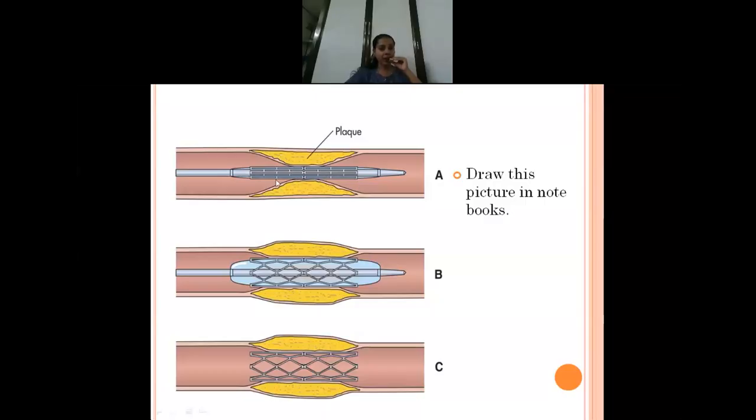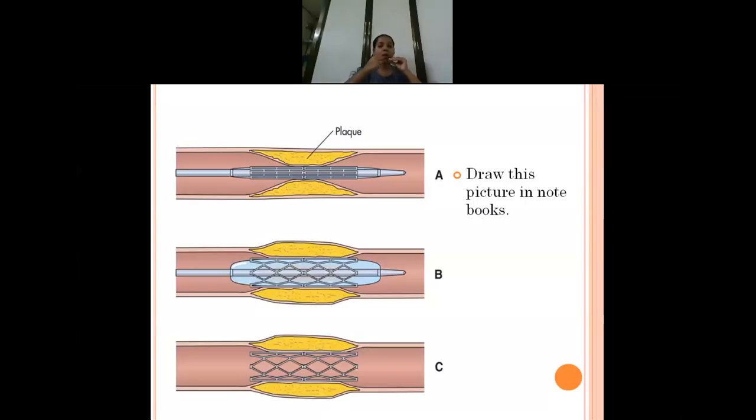When they are inflating the balloon, the stent will expand, I told you it is expandable, isn't it? So the stent will remain in the place of atheroma. They may inflate and deflate it 2-3 times and the stent will remain in place. Then they will remove the balloon tipped catheter, but the stent will remain there permanently.